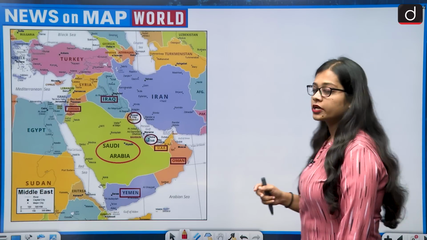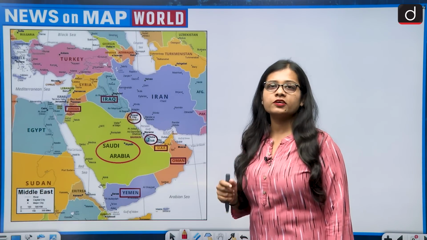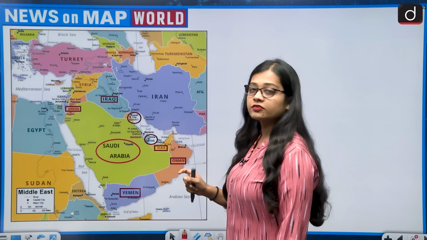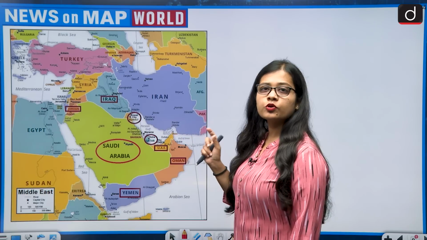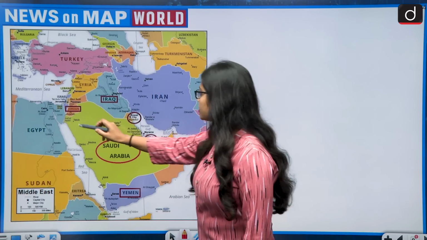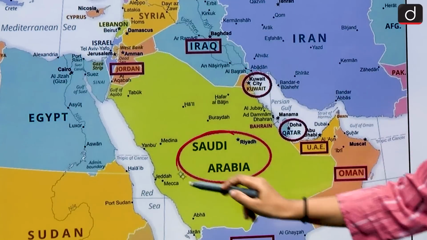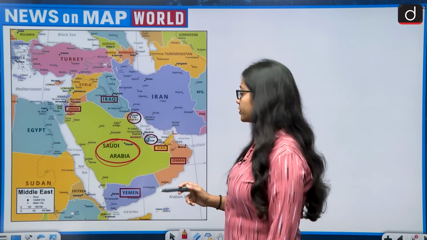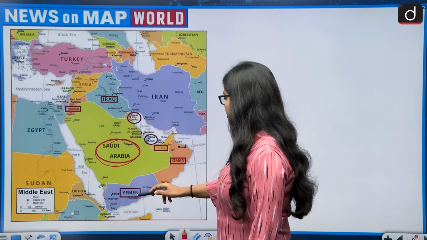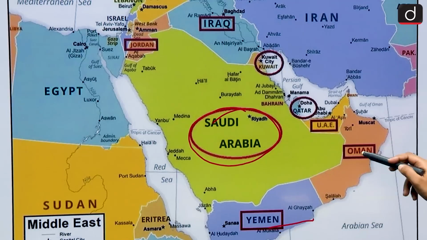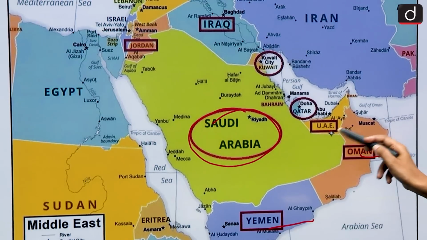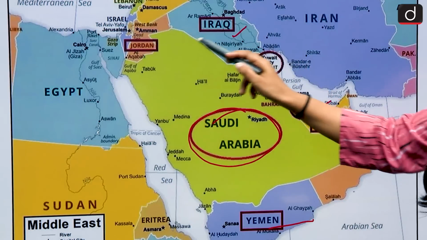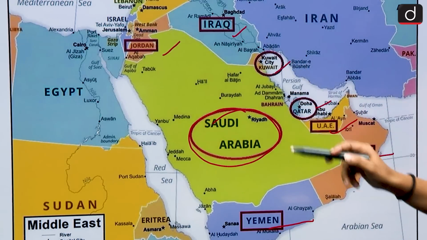To know about Saudi Arabia, we should know that Saudi Arabia is a country which lies in the Middle East, and it is the biggest when it comes to area. So Saudi Arabia is the biggest country in the Middle East and it shares borders with almost all the countries of the Middle East. For example, to its south lies Yemen, then Oman, to its east lies UAE, Qatar, to its north lies Iraq, Jordan and Kuwait.